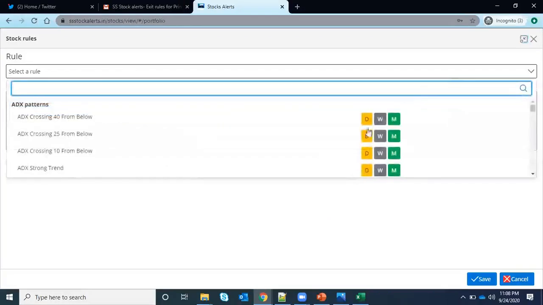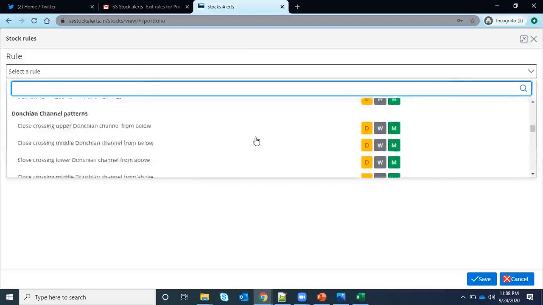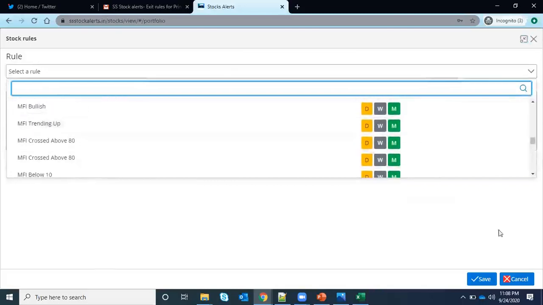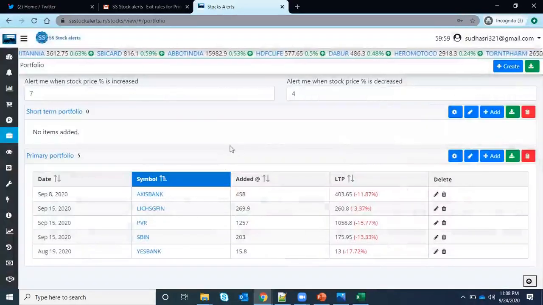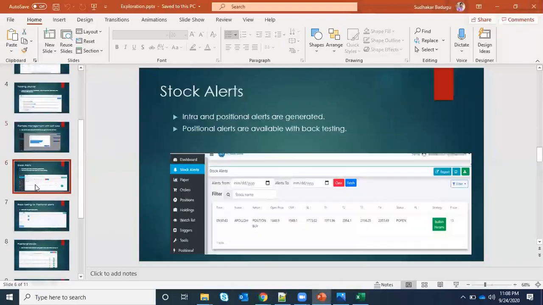Anything you can set based on your own criteria. You can set any rule from all available patterns. We have 267 patterns, right? All patterns you can set. So these patterns can be used in these rules also.